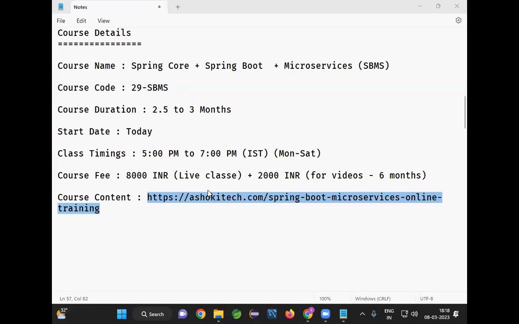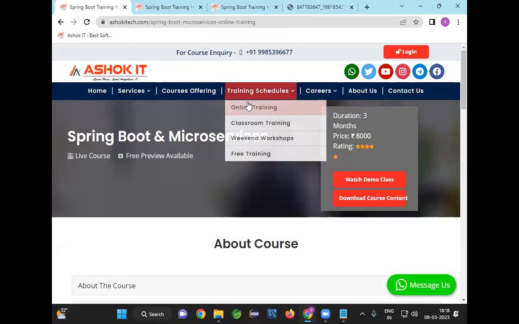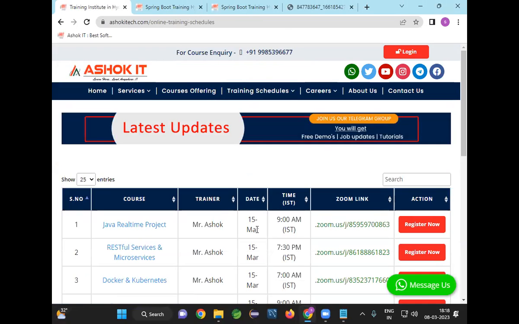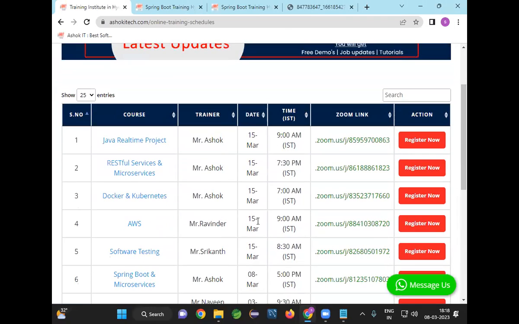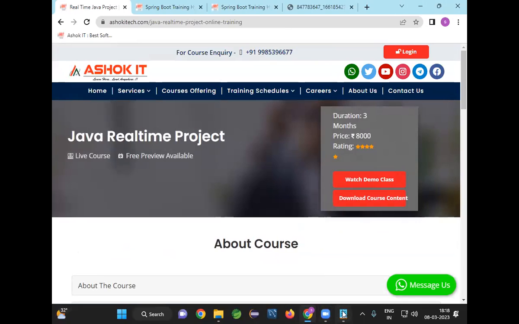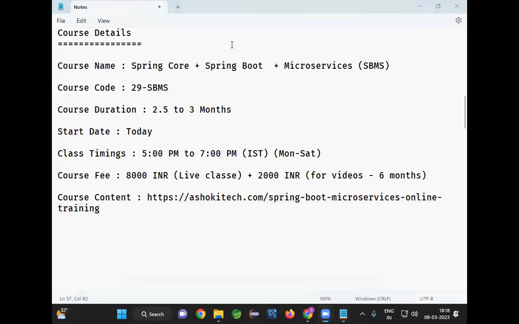In parallel, you can attend the Java real-time project also. The real-time project is going to start from 15th March at 9 a.m. IST. The real-time project fee is also the same, 8,000. For the next Spring batch, this time it is not available. My next batch will start after 2 months.